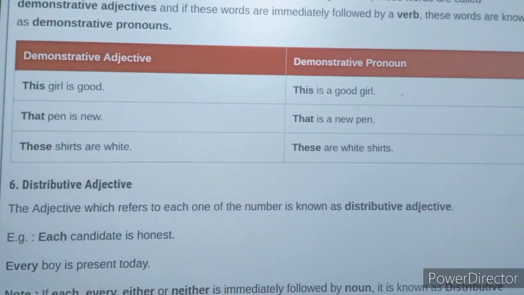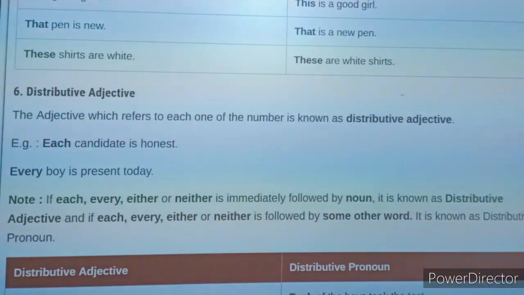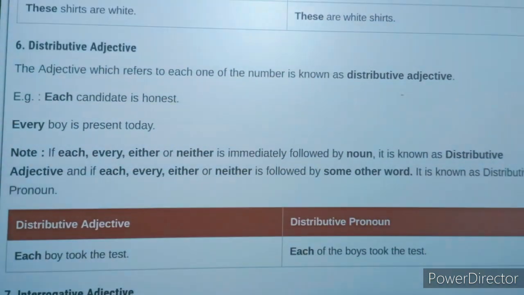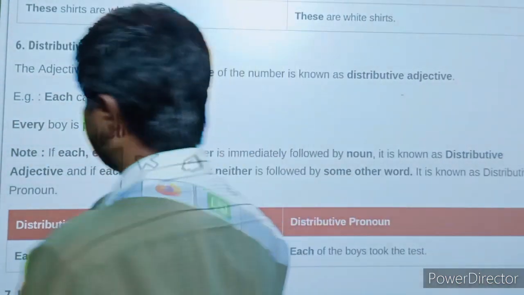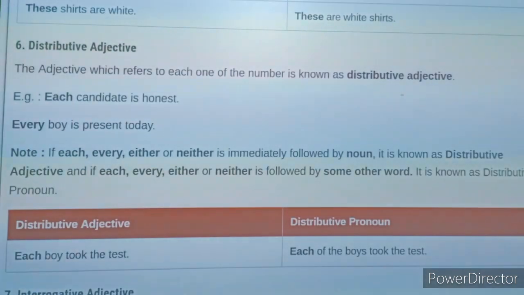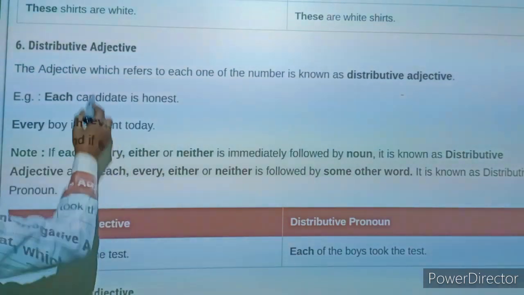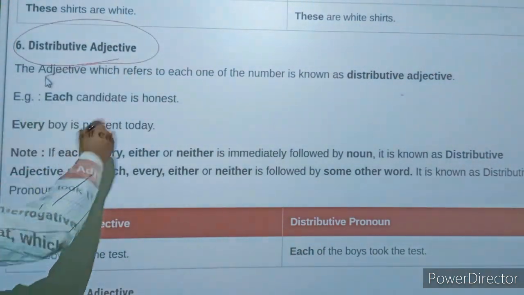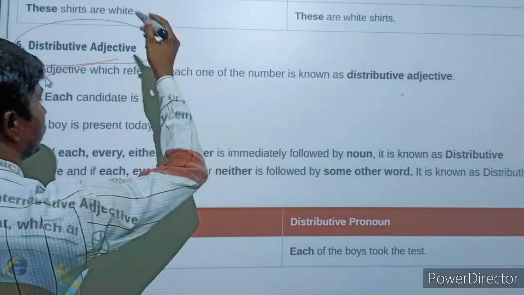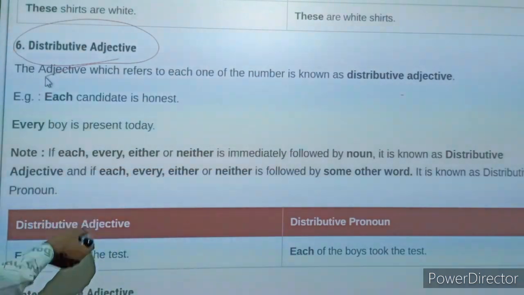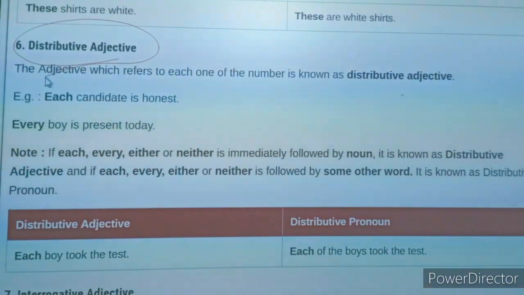After demonstrative, I am going to tell you distributive adjective. Once again, remembering my word in the previous class, I have already told you about distributive pronoun in the previous chapter. But here you have to study about distributive adjective. Let us see what is the difference between distributive pronoun and distributive adjective.